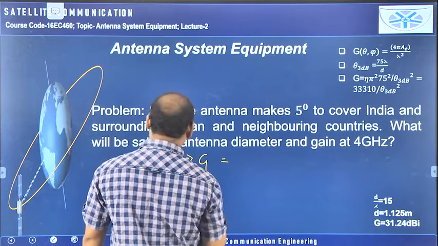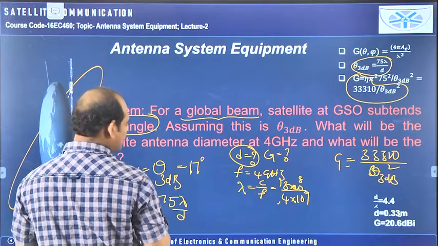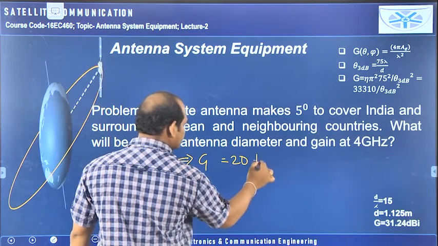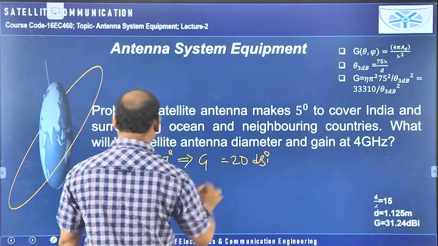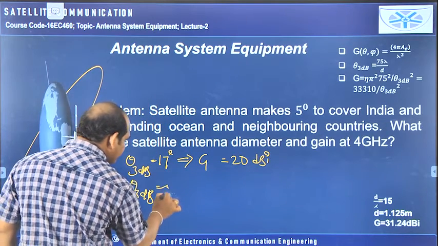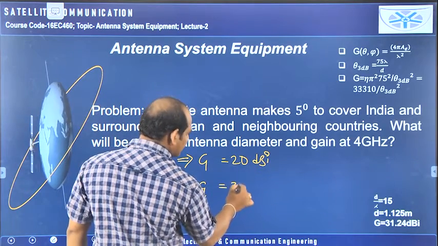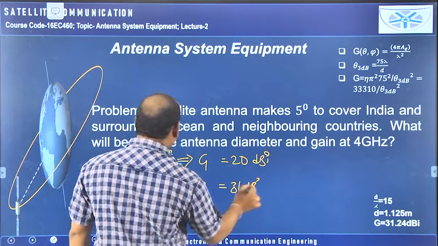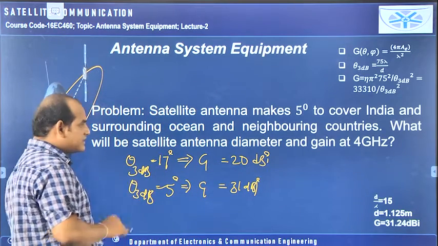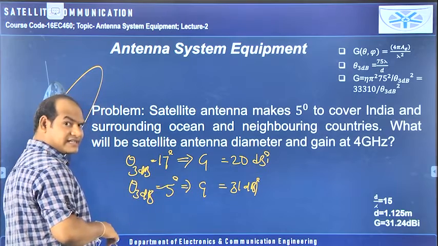Gain is equal to, how much did we get? Around 20, that is 20 dB. Now in this problem, theta 3 dB is equal to 5 degrees only. Gain is 31 dB we got. So